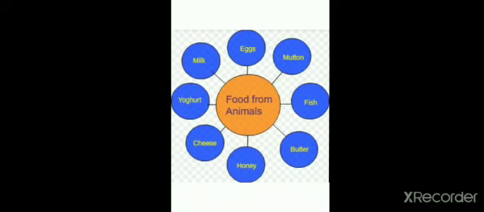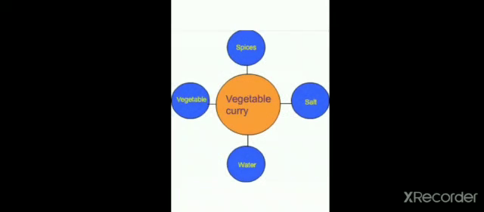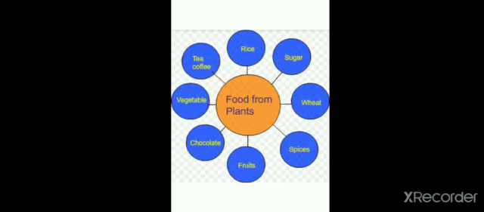From fish we get minerals, proteins. From butter we get proteins and fats. From honey we get carbohydrates. From cheese we get proteins and fats. From yogurt we get fat and proteins. From milk we get proteins. From the animal sources also.